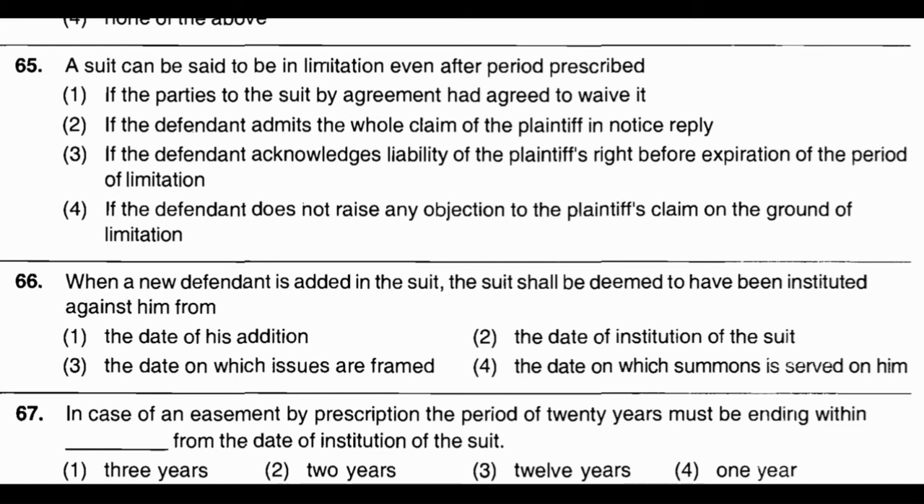Now question number 66. When a new defendant is added in the suit, the suit shall be deemed to have been instituted against him from: option number 1, the date of his addition. Option number 2, the date of institution of suit. Option number 3, the date on which issues are framed. Option number 4, the date on which summons is served on him. And the correct answer is option number 1, that is the date of his addition.